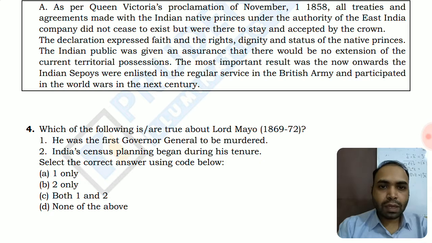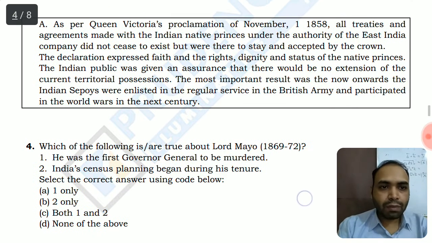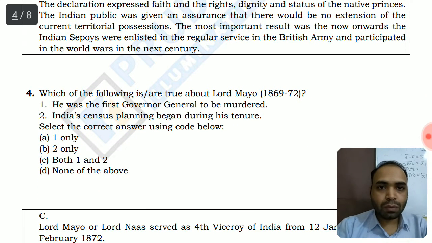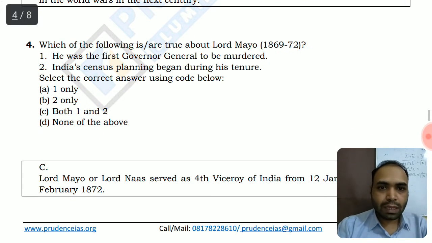The first census of India happened in 1881. But yes, the planning for the census of India actually started way before the actual census of 1881. So option 2 is also correct. He took initiatives for arranging the census of India for the first time. So the option would be C. Both of these are correct.